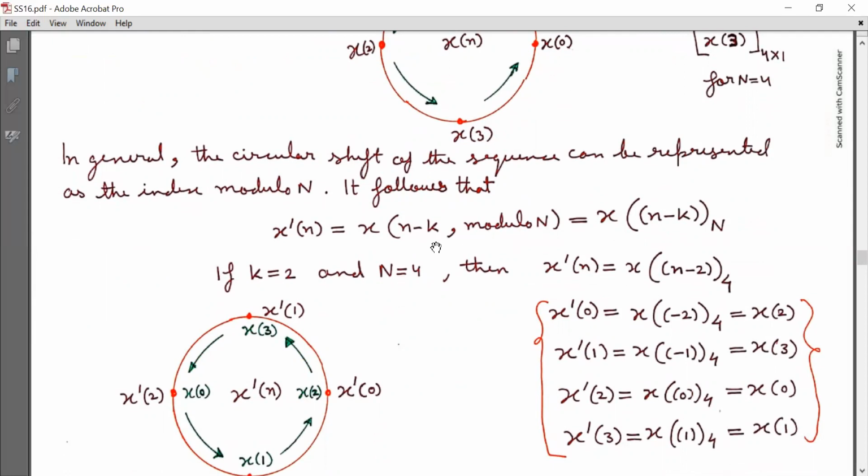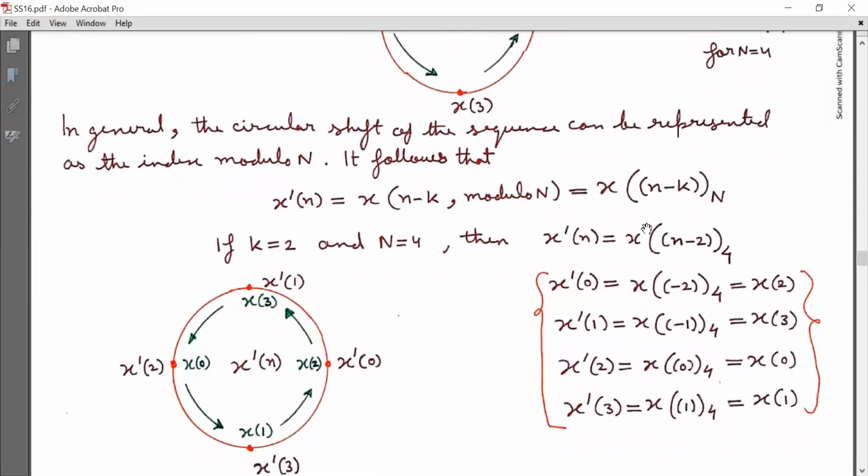Here k is the circular time shift by k steps, and I can represent x dash[n] as x[(n minus k) modulo N], that is equal to x[n minus k] with subscript capital N indicating the modulo N operation. Now, what is the meaning of that?